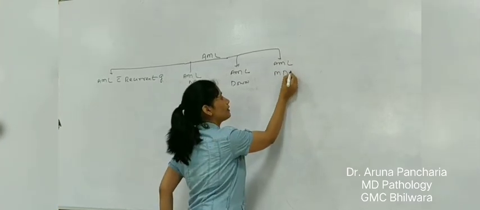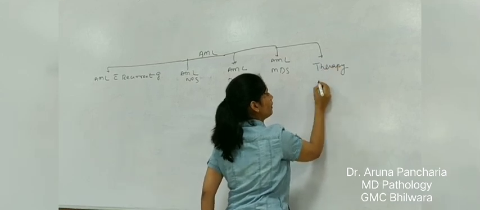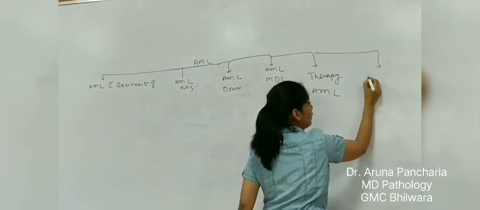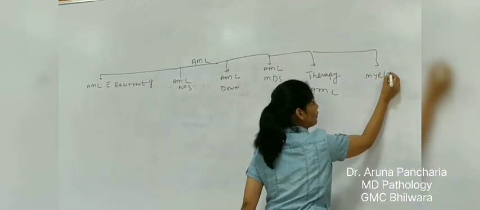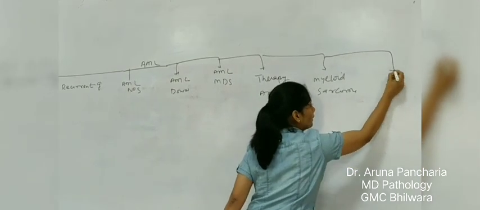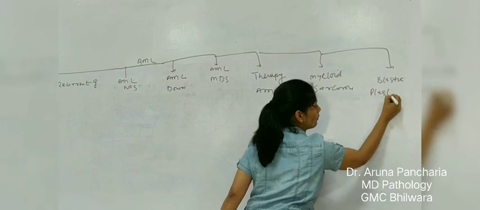AML associated with the MDS, then therapy related AML, then myeloid sarcoma, and finally plasmacytoid.